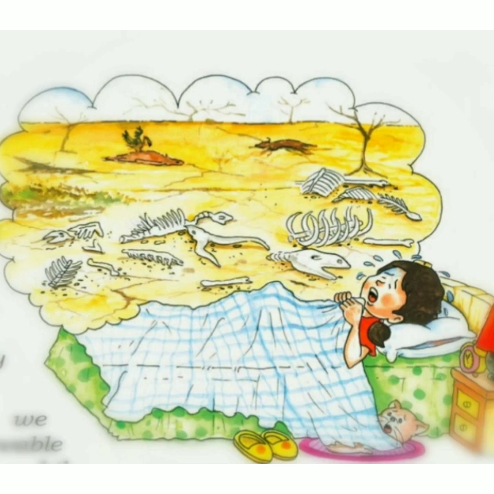Again, you can see a picture here, and you can see a girl sleeping, so much scared. This girl is Mona, and she had a nightmare. In her nightmare, she saw the whole earth like a desert, and almost all creatures were dead.